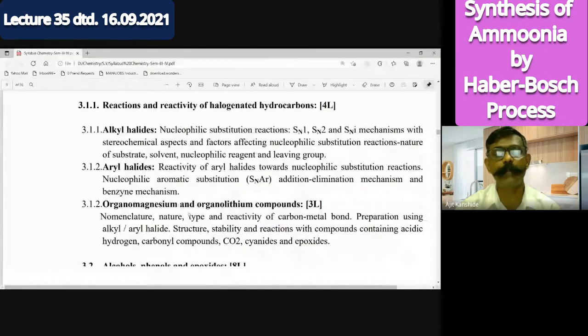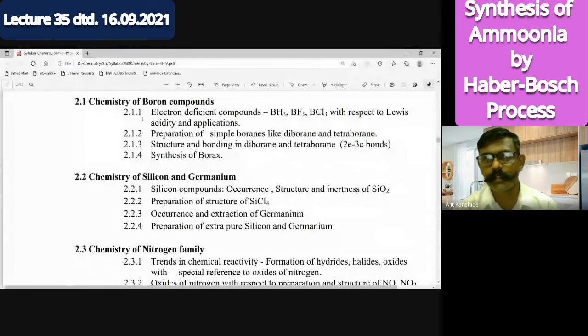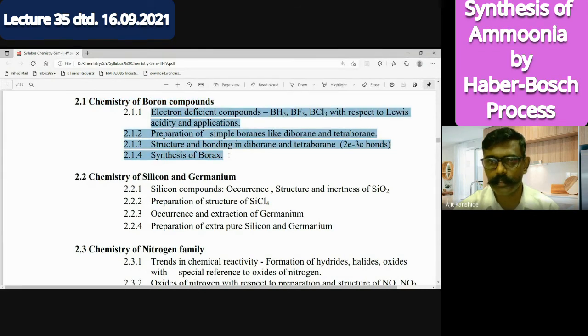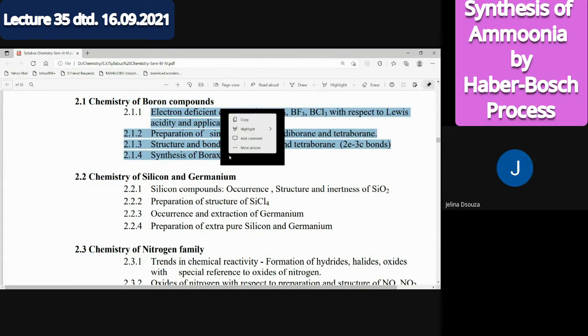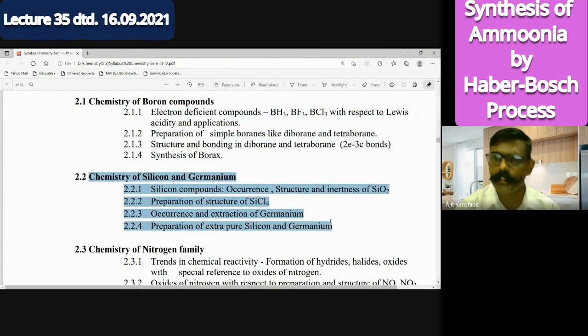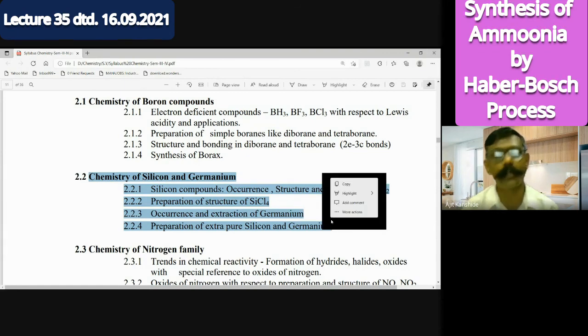So one more chemical. Let us go through the syllabus so that the concept will be clearer. We are talking about the paper 2 studies. The first portion was the chemistry of boron compounds that we discussed in detail. Second is the chemistry of silicon and germanium. Here I asked you to do more work. Basic things I made clear, and you have prepared notes of it also.